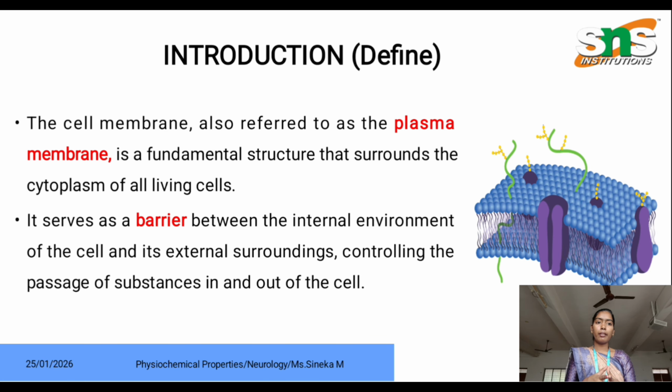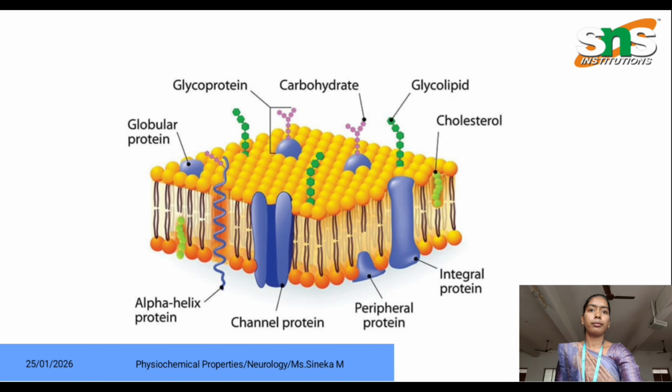Cell membrane, also referred to as plasma membrane, is a fundamental structure that surrounds the cytoplasm of all living cells. It protects the cell and cell organelles from various microorganisms and also various substances. It serves as a barrier between the internal environment of the cell and the external environment surrounding the cell, controlling the passage of substances in and out of the cell. Here is the image of cell membrane, also called plasma membrane.